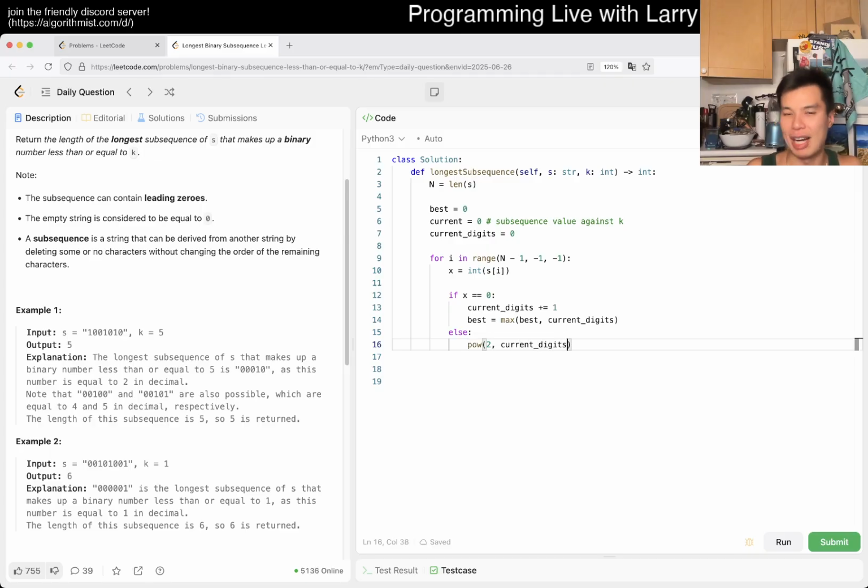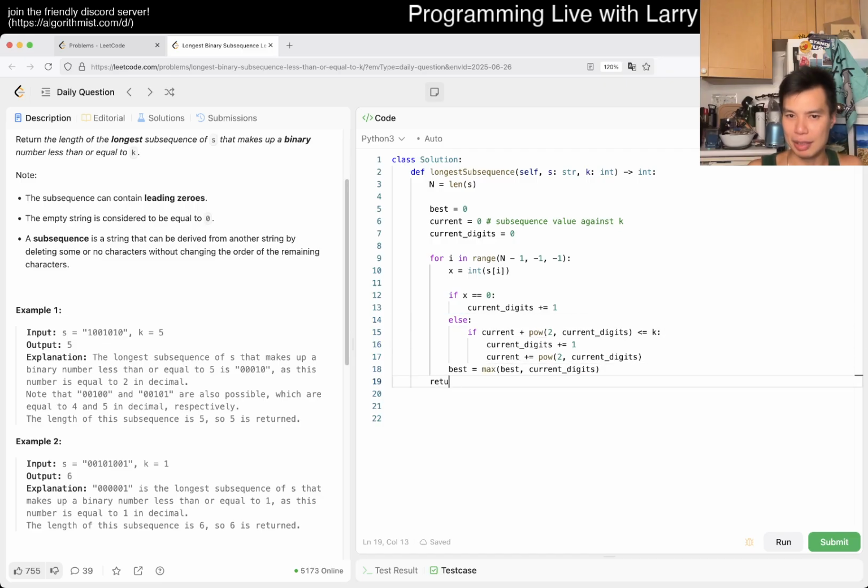You could do shift. I know that I could do shift, I just want to be a little bit illustrative. So then we can do something like this. If this plus this is less than or equal to k, then we want to add the current number of digits. Current we add by this power thing. And then again, we can just update best here. And that's it, I think.